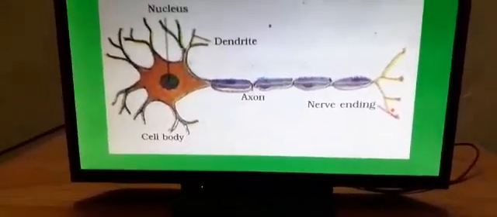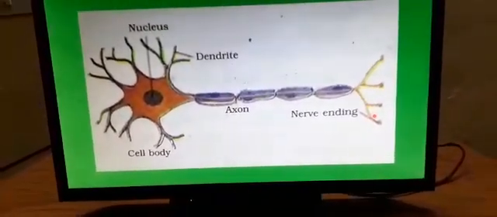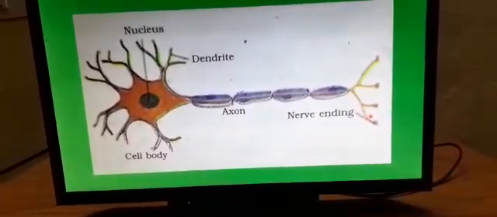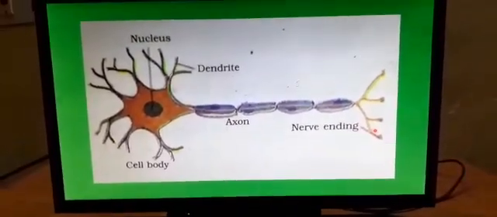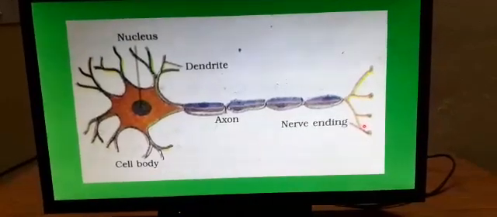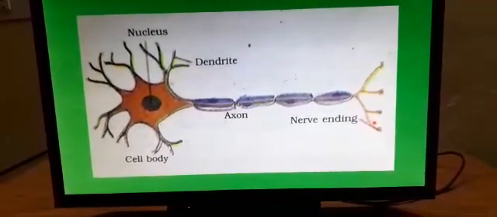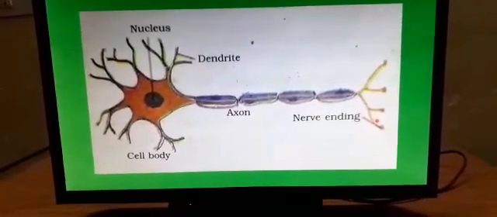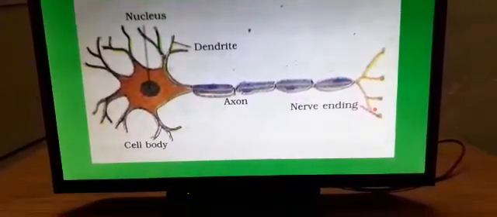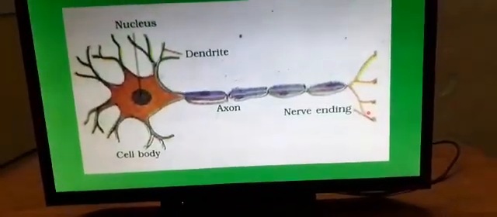So this is about the nerve structure. Nerve cells help in transmission of stimulus and bring out the responses between the sense organs and the brain, and from the brain to your muscles to carry out the response. And there are various types of structures, but the very common structure is this.